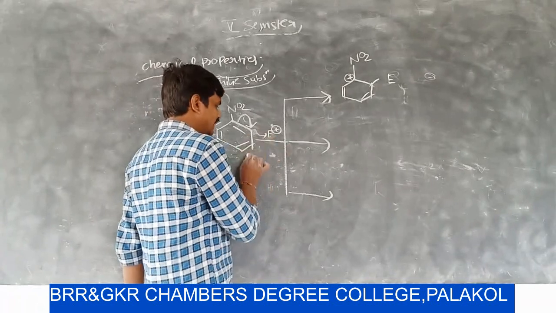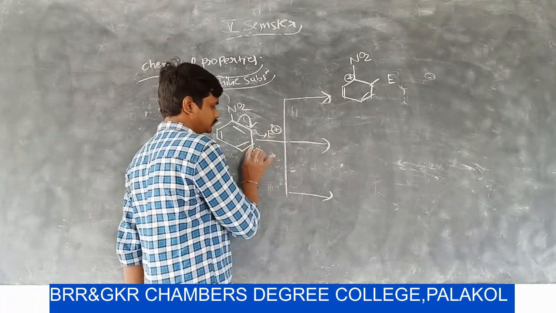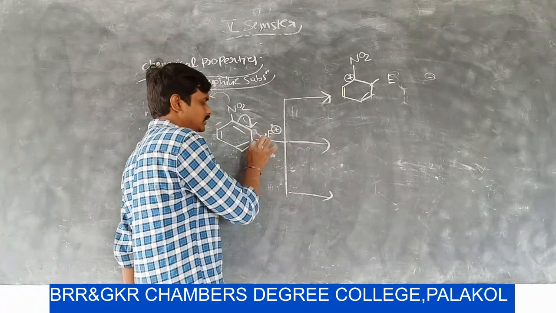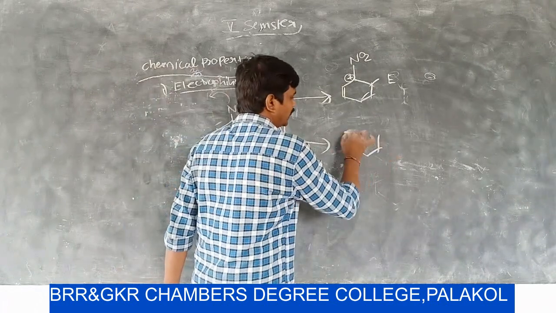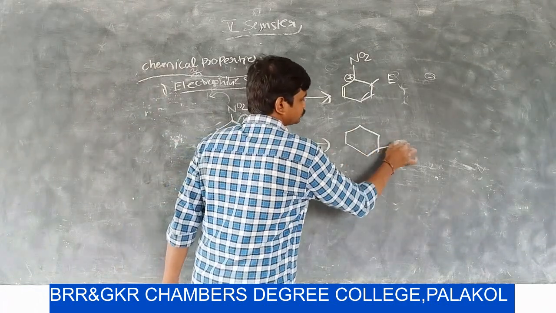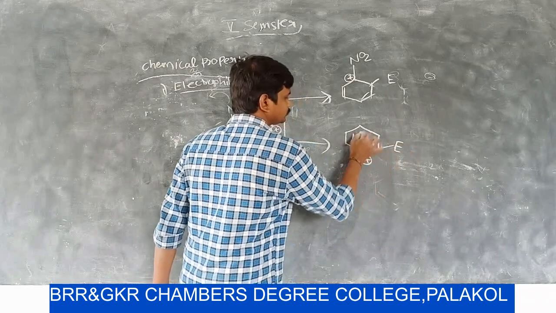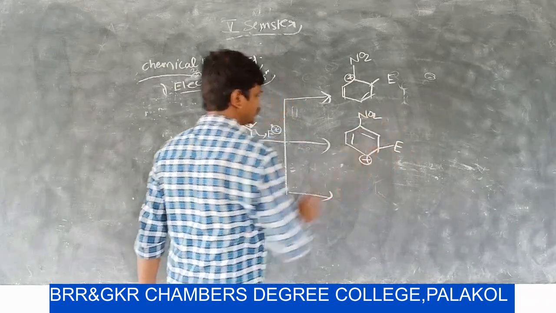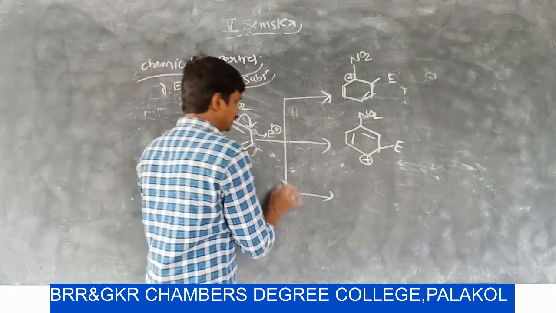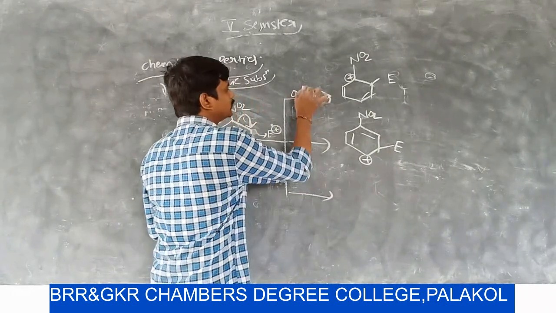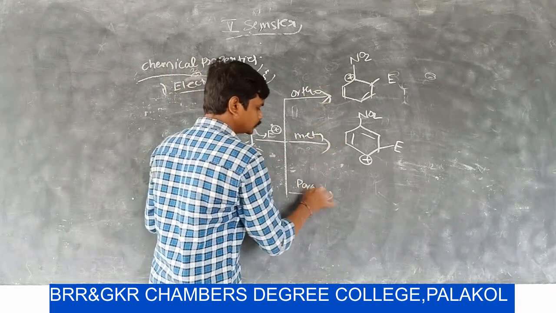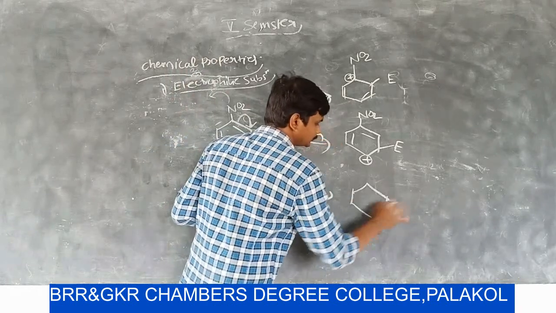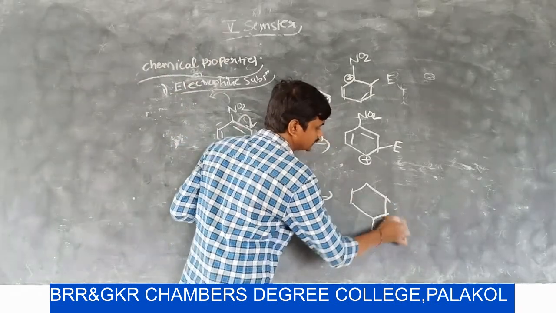If the electrophile is attached at the meta position, then the meta position gets a negative charge, and the negatively charged carbon attacks the electrophile. If the electrophile is attached at the para position, then we get a resonance structure like this.